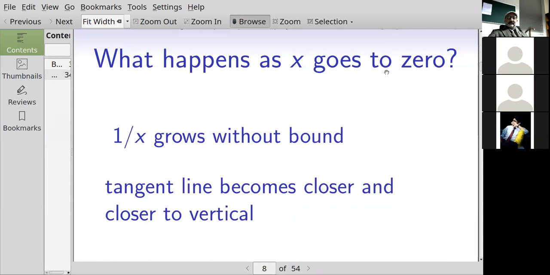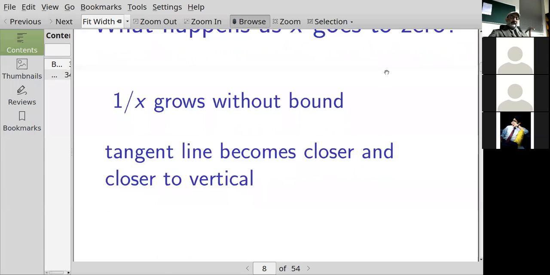So that was the limit as x goes to infinity: the logarithm function is unbounded, goes to infinity. What happens as x goes to 0? Well, then the derivative is 1 over x. So the tangent line becomes closer and closer to being vertical.